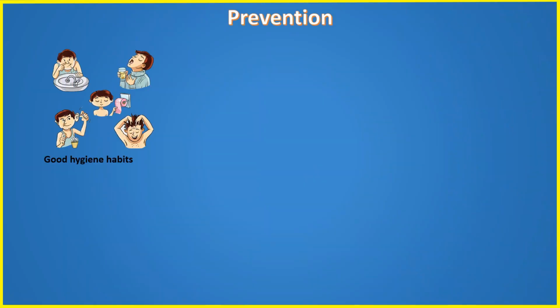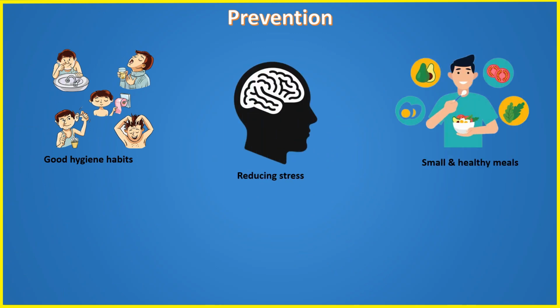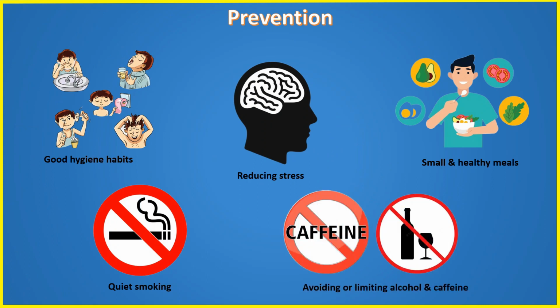Following are some tips to prevent gastritis: maintaining good hygiene, reducing stress, eating smaller meals more slowly and regularly, quitting smoking, and avoiding or limiting alcohol and caffeine intake. It's important to prevent gastritis before suffering from gastritis.